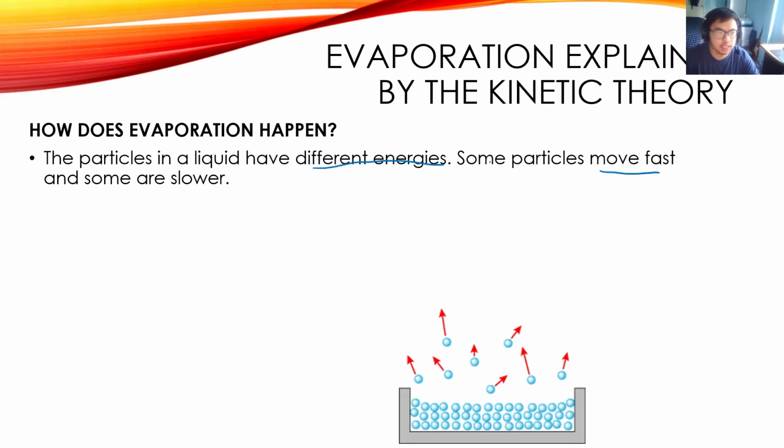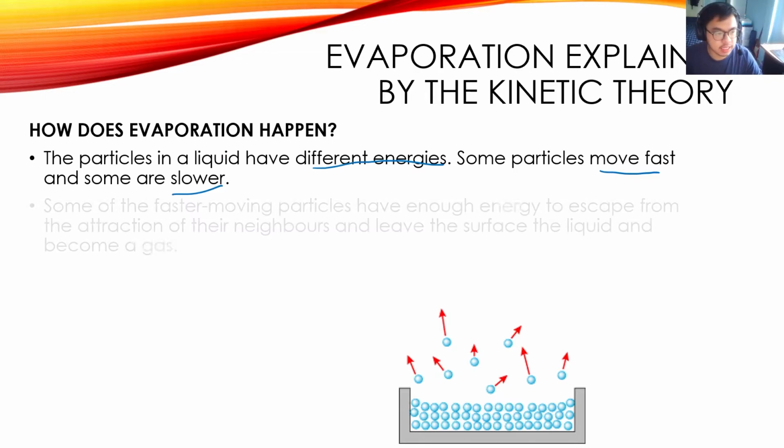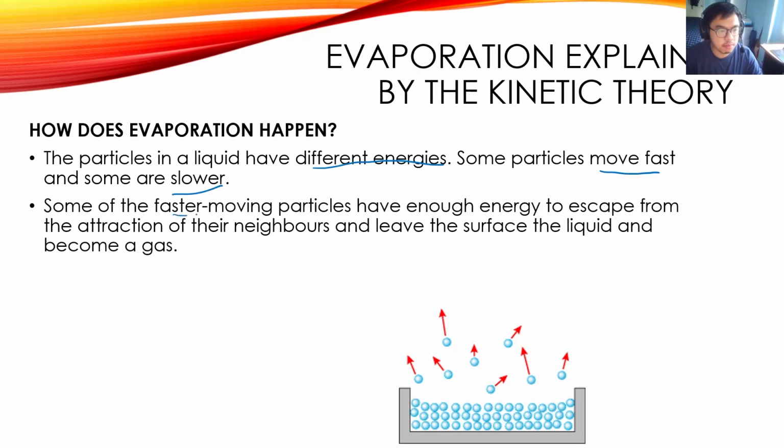Some move faster and some are slower. So some have more energy, some have less energy. Some of the faster moving particles have enough energy to escape from the attraction of their neighbors. And when they have enough energy, they leave the surface of the liquid and then they become a gas.